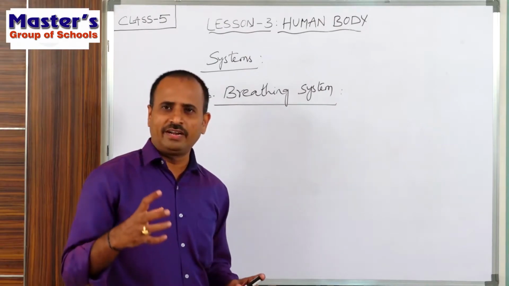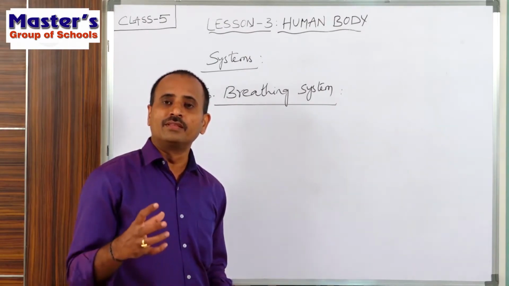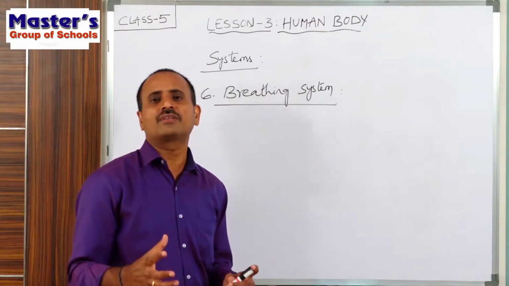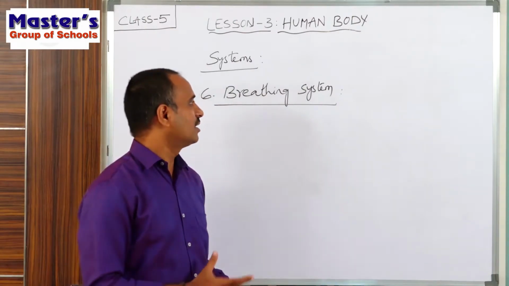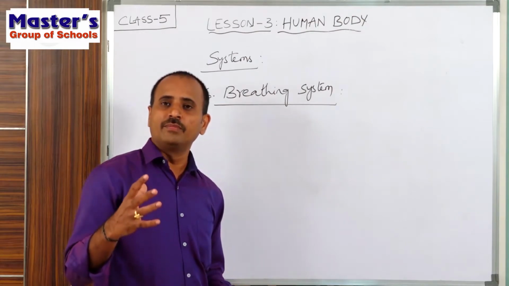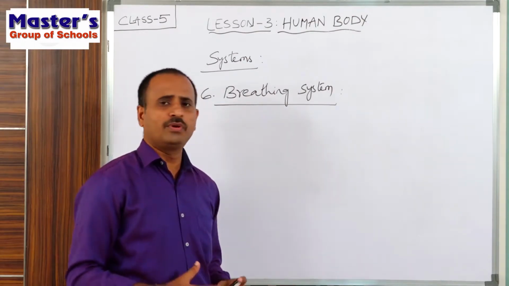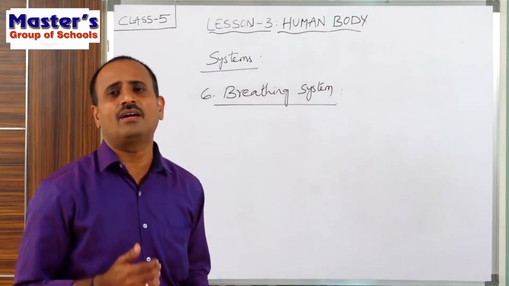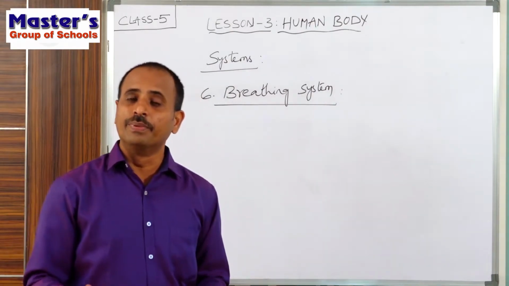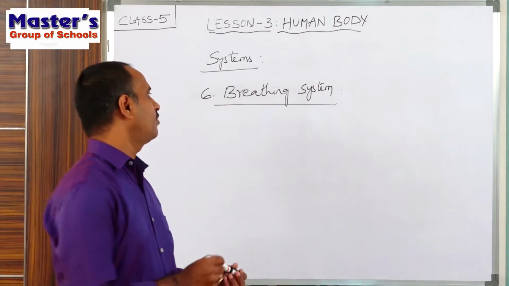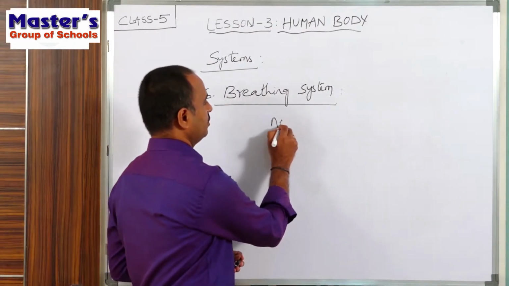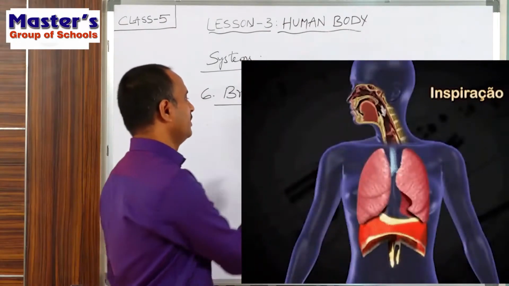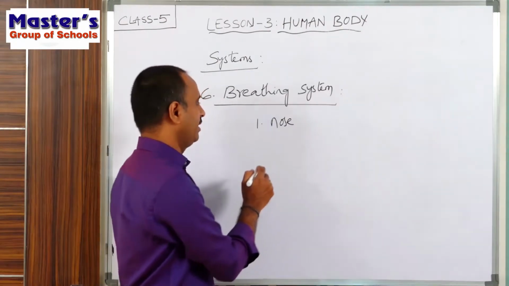But different animals breathe through different organs. All living organisms do not breathe with the same type of organs. For example, most animals and all human beings breathe air with the help of the nose. So the important part of the breathing system is the nose.